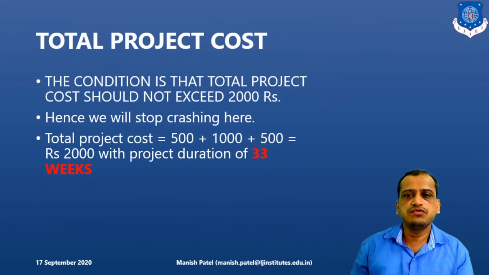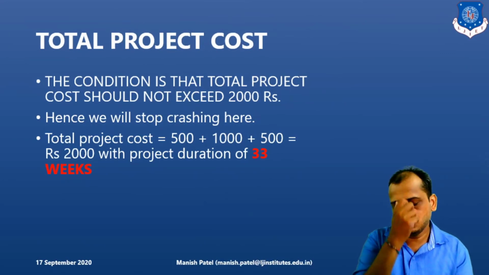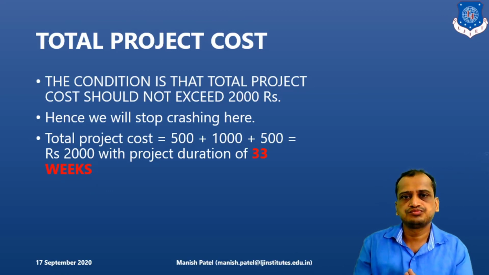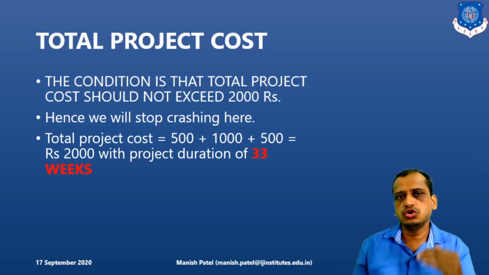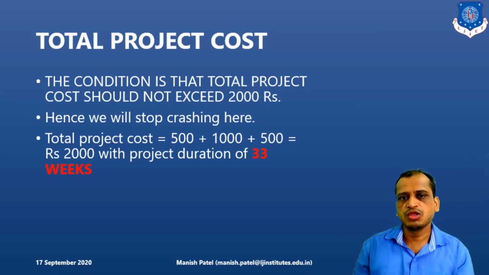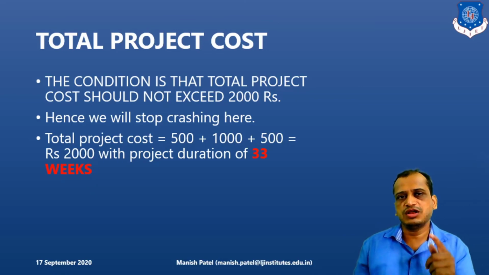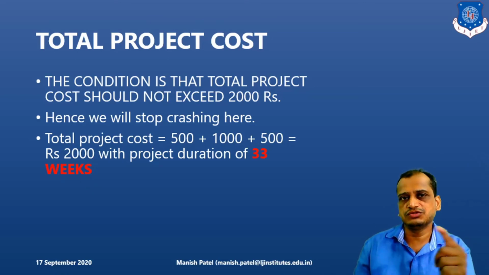And finally, we calculate the total project cost with the formula. What is the total project cost incurred here? The given condition is that the cost should not exceed 2,000 rupees. So the cost for crashing the first activity was 500 rupees, for the second it was 1,000 rupees, and for the final one, ACE, it was 500 rupees.